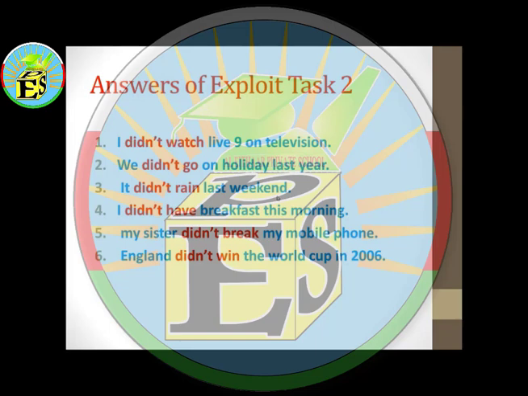The first one is, I didn't watch Live 9 on television. The second one, we didn't go on holiday last year. Number 3, it didn't rain last weekend. Number 4, I didn't have breakfast this morning. Number 5, my sister didn't break my mobile phone. And number 6, England didn't win the World Cup in 2006. These are the correct answers of Exploit Task 2.